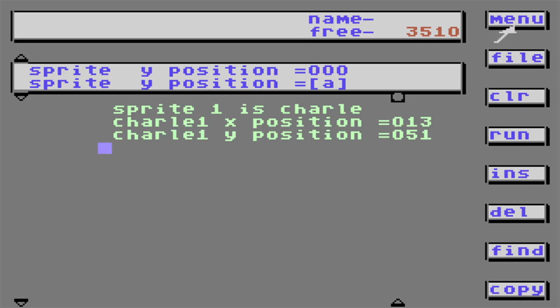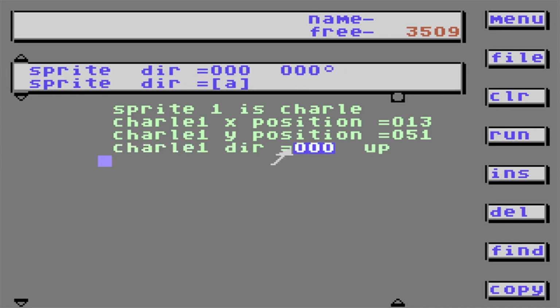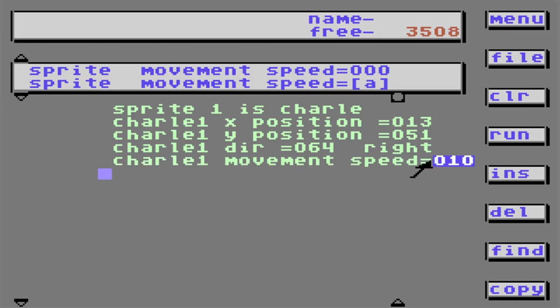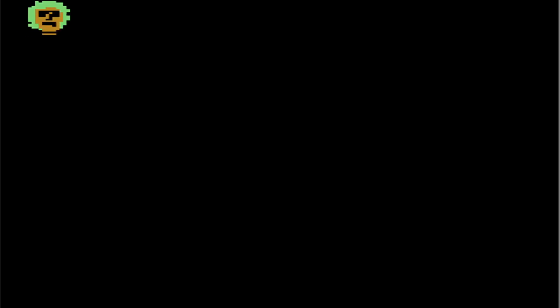But suppose I want him to go across the screen. Charlie 1, direction 0 is up. But what if I want to make him go right? He's still not going anywhere. You know why? You have to tell him how fast you want him to move. Oh, there he goes. He's crawling along.